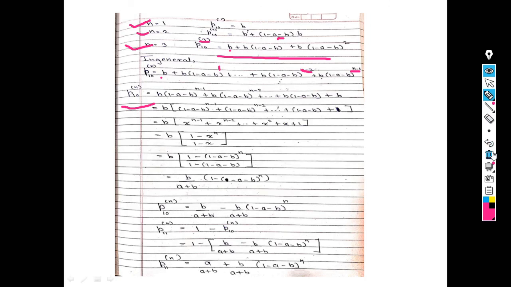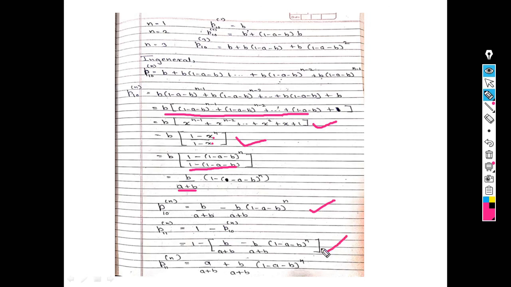Now see this step. Again I put 1 minus a minus b as x. So what do I get? x raised to n minus 1 plus x raised to n minus 2 up to x raised to 2 plus x plus 1. Now again this is a geometric series. So the answer is 1 minus x raised to n upon 1 minus x. Now I put the value of x here, 1 minus a minus b raised to n, upon 1 minus 1 minus a minus b. So if I solve the denominator, what I get is a plus b. So the answer is b upon a plus b minus b upon a plus b, 1 minus a minus b raised to n.